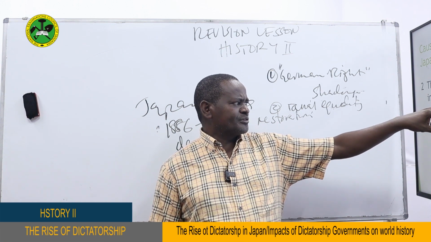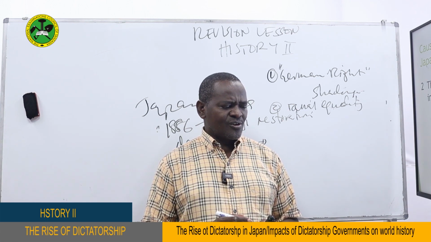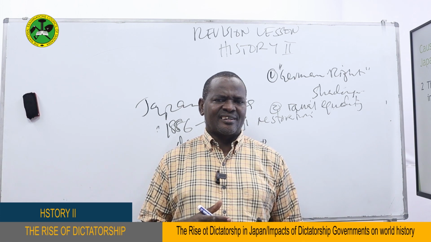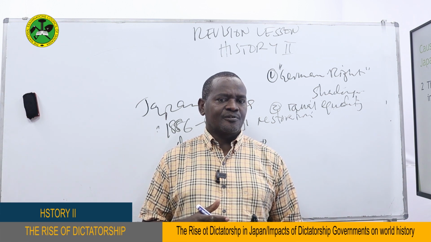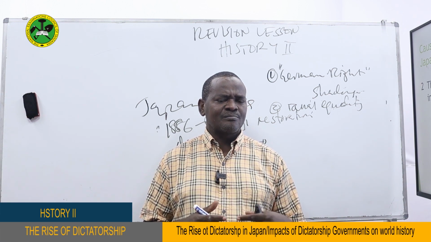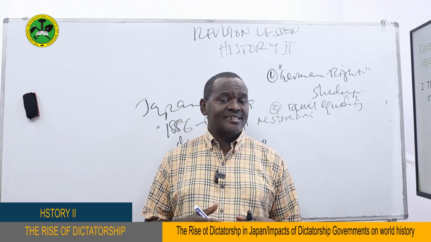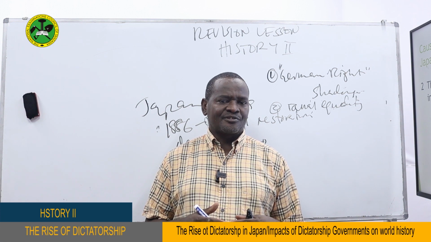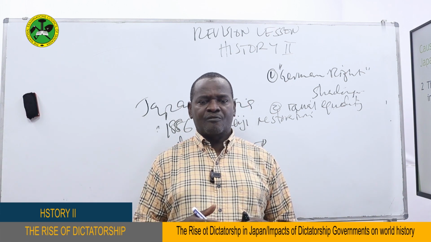The democracy of Japan was also facing a lot of problems. Leaders were chosen today and tomorrow either they were assassinated or they resigned, and new leaders were chosen. So they were changing leaders every now and then. And for that reason, later the military started to take over the leadership of the country. So it's because of the collapse of that democracy, which of course was very weak, that it gave chances to the military to take over the power of ruling the country. The military generals, as we are going to see later, like Hideki Tojo, came to power as Prime Minister of Japan instead of civilian prime ministers.